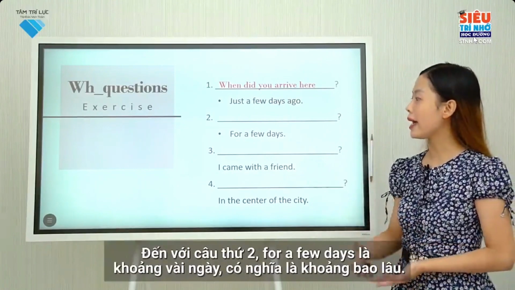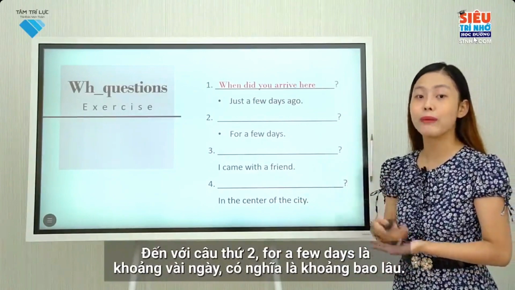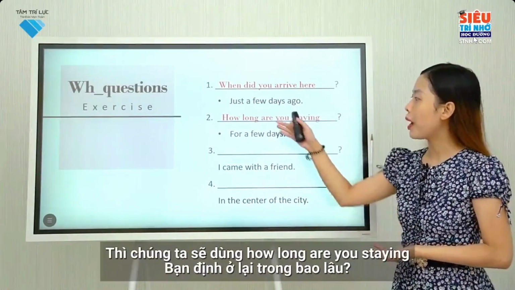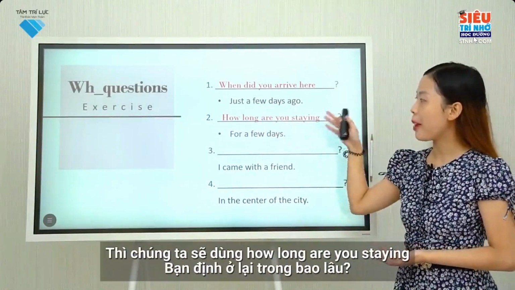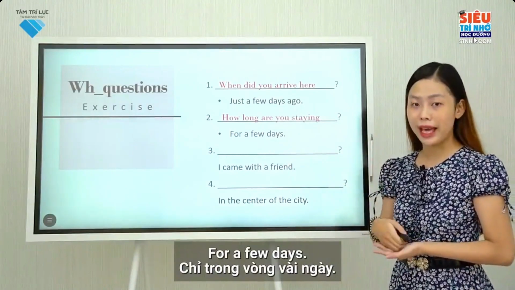In the second sentence, for a few days means in several days, refers to the duration of time. So we use, how long are you staying? It means in how many days you intend to stay. For a few days, it means I intend to stay in several days.